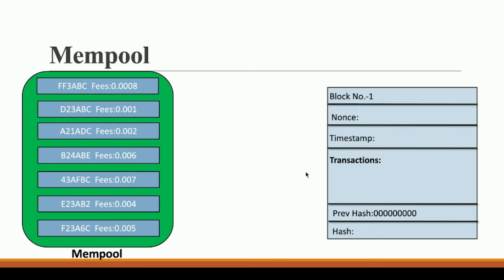Let's say there are a lot of transactions here in this mempool, and you are a miner who has to create a block. In order to create this block, you need to pick some of these transactions, and let's say you can pick around 4 transactions from this mempool. My question to you is, which of the following transactions will you pick from these eight transactions given in the mempool? Pause the video for some time and answer in the comment section of this video, and see whether you are right or not.